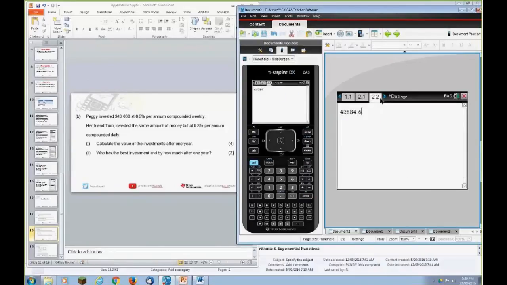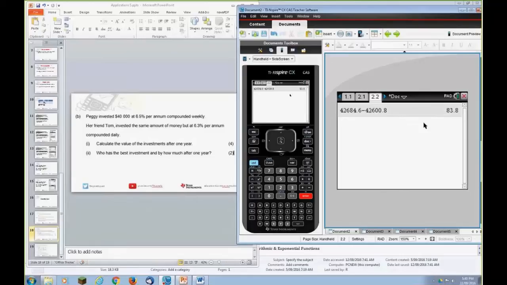Copy that one. We've got Peggy's. We've got Tom's. Looks like Peggy gets more. How much more? $83.80. And that's even in a leap year. Yes. Oh, man. I'd be going with Peggy's investment. I think it's important. Even though compounding daily is helpful, it's not going to make up that 0.2% interest rate difference. So Peggy has the best investment, and we've said it's by $83.80